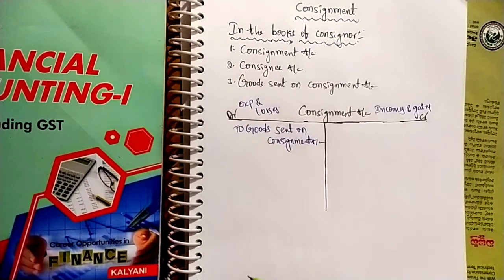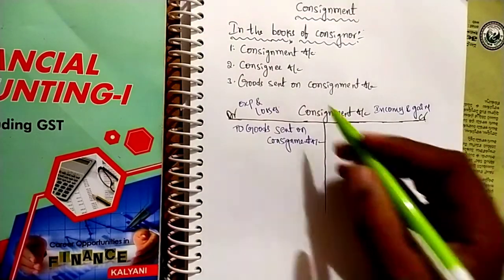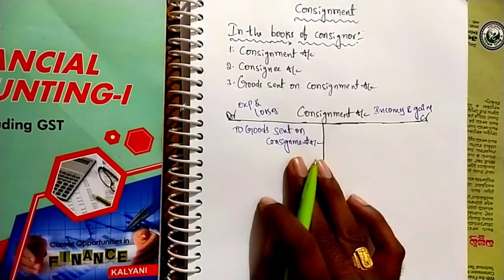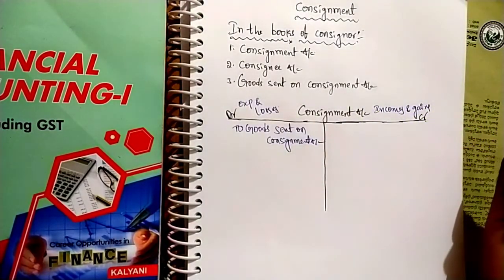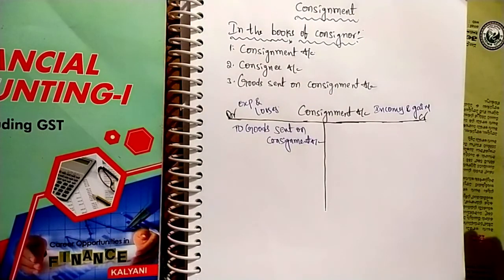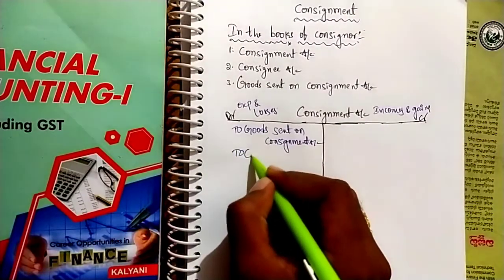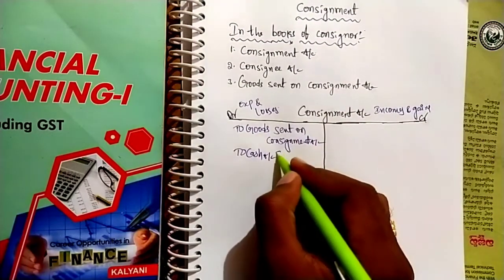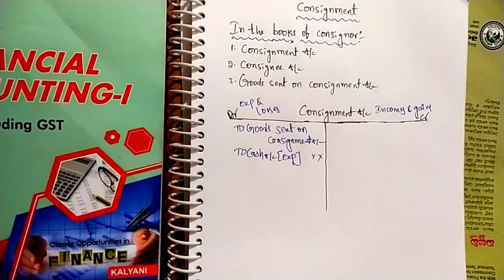Next, at the time of sending goods, consignor may pay some expenses. We are preparing the books of consignor. When paying expenses, cash goes out. When cash goes out, then cash account is credited. That is the expenditure. That's why consignment account is debited. Consignment account debit to cash account. In the bracket, expenses paid by consignor.